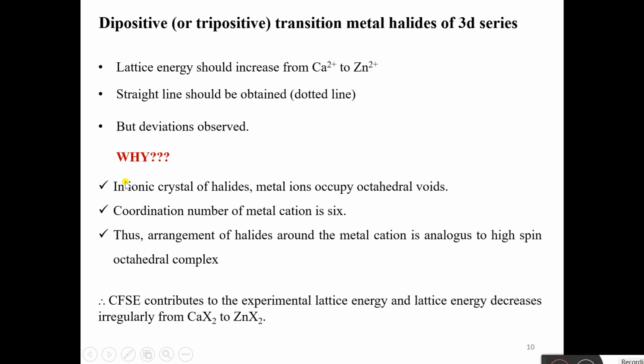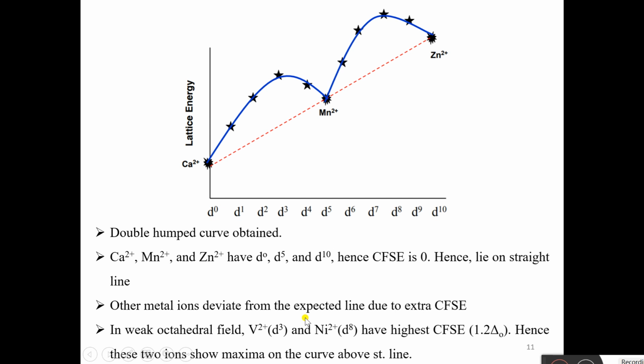Why? Now suppose we are taking an ionic crystal of halides. Now metal ions in these ionic crystals occupy octahedral voids. So the coordination number of the metal cation is 6. Thus what kind of arrangement is formed? The arrangement of halides around the metal cation is analogous to a high spin octahedral complex. So therefore, the CFSE contributes to the experimental lattice energy, and lattice energy decreases irregularly from CaX2 to ZnX2.